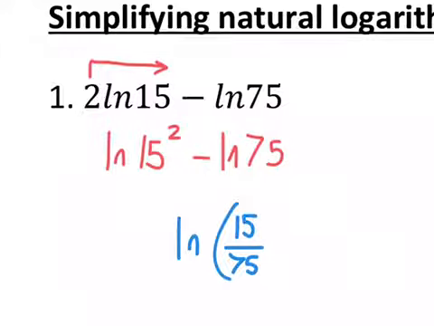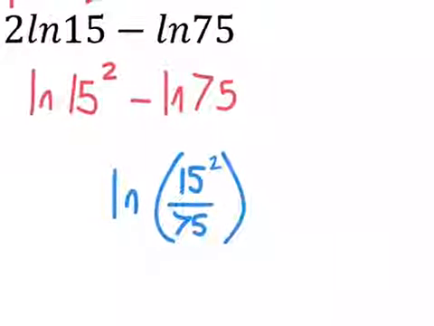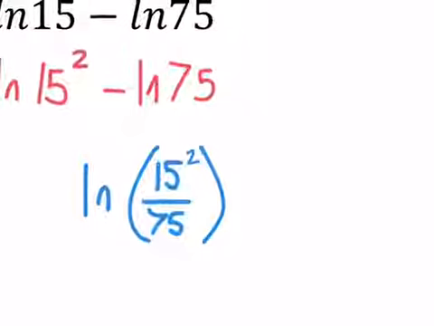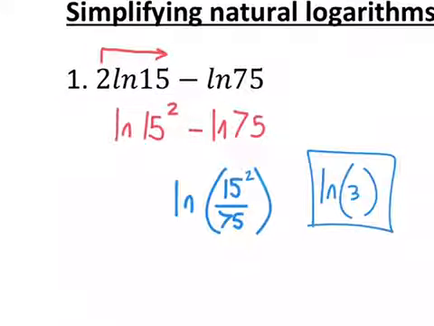All right, so we've got here our 15 squared over 75. And then if we calculate this here, we'll get 15 squared is 225 divided by 75, and we get 3. So that one simplifies all the way down to natural log of 3.